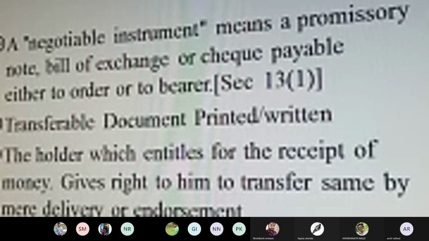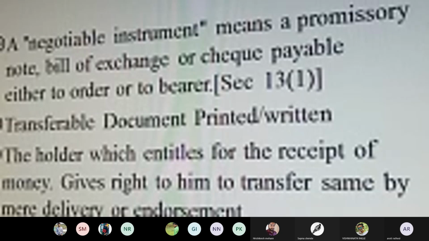First is the promissory note, second is the bill of exchange, and third is the check that you use daily in your banking activity for banking transactions. Now here, further, another phrase is payable either to order or to the bearer. So whenever we say a negotiable instrument is in existence, always a particular party will be making a certain sum of payment, and this payment will be transferred from one party to another party.